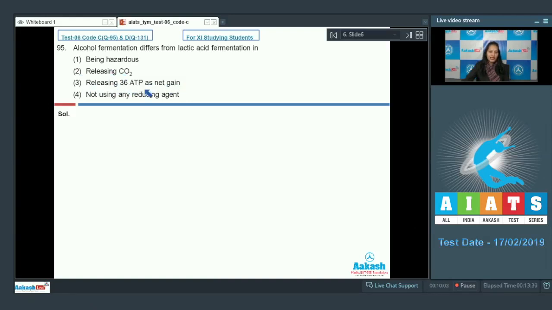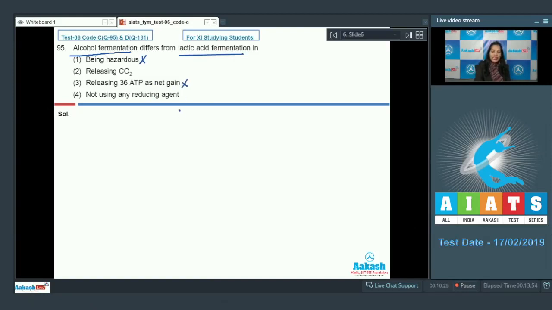Question number 95. Alcohol fermentation differs from lactic acid fermentation in: first option, being hazardous; second, releasing CO2; third, releasing 36 ATP as net gain; fourth, not using any reducing agent. How does alcoholic fermentation differ from lactic acid fermentation? Both are hazardous processes, so this is common for both. This option is ruled out. Third option, releasing 36 ATP as net gain.